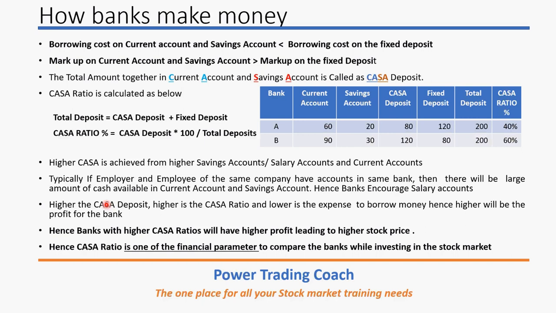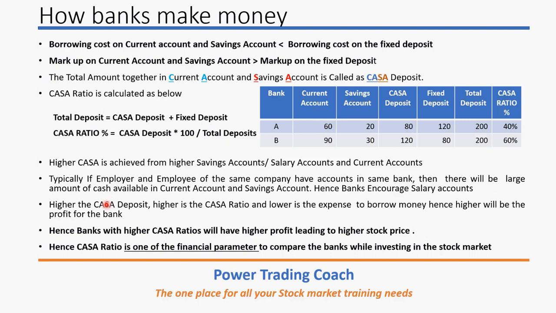So if there is a higher profit, automatically the bank's stock price also goes up, because of the earnings. What is the formula for profit? Profit equals revenue minus expense. If your expense is reduced, then profit will increase. And if profit increases, the value of the bank will increase. That means in turn the value of the shares will increase.